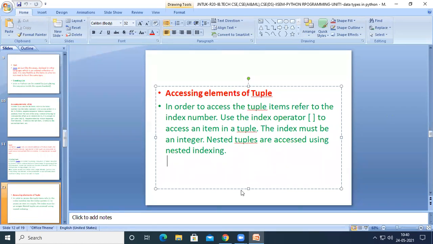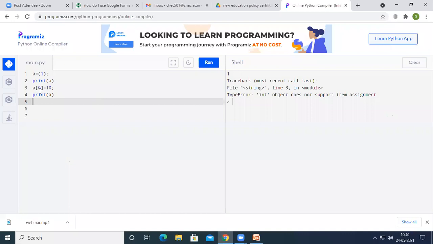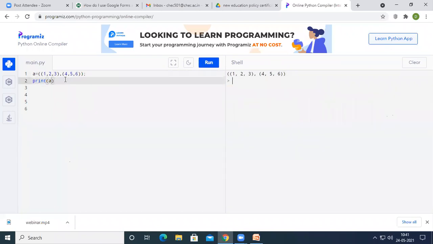Here we can also create nested tuples, similar to the nested list. For example, here I have 1, 2, 3, and at the same time I have 4, 5, 6. So this is called a nested tuple. If I print this one, all the values have been printed.